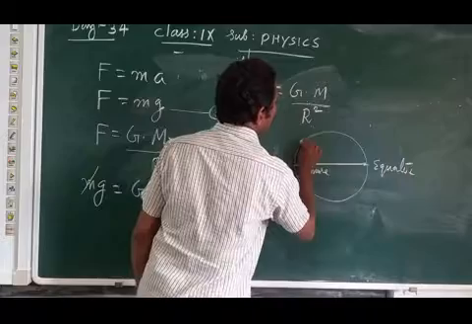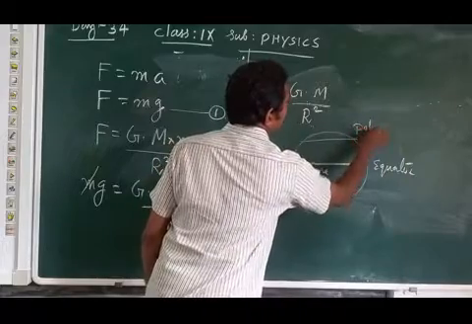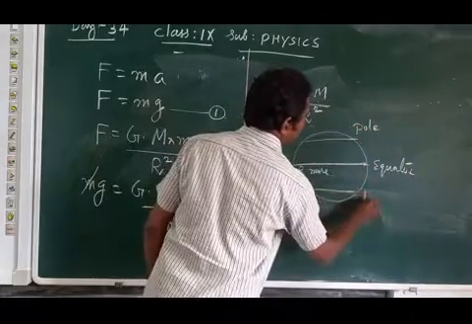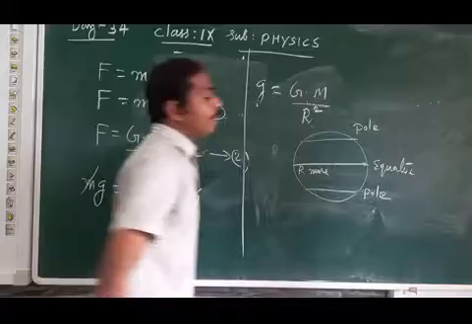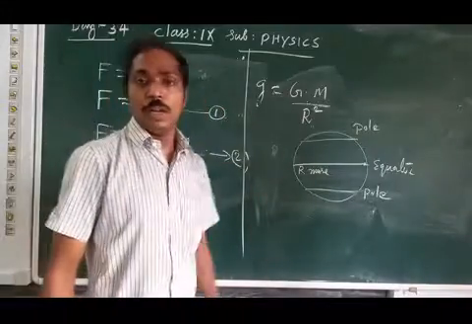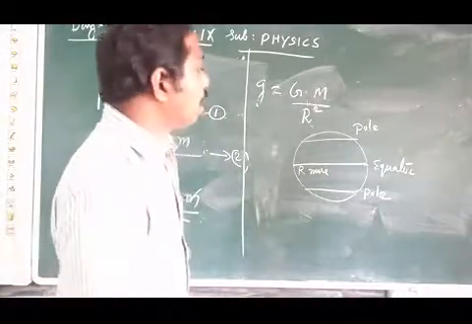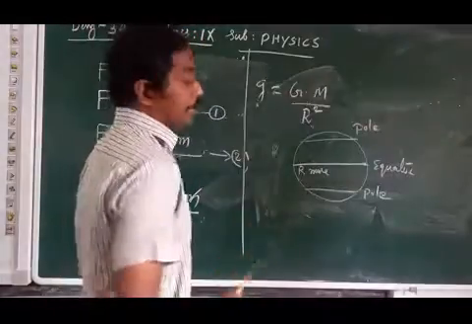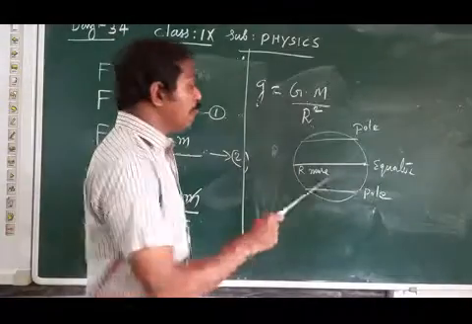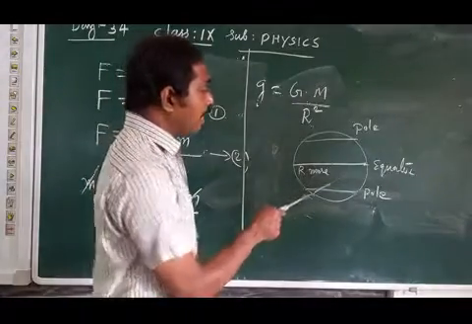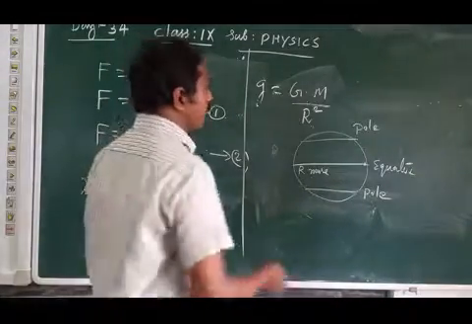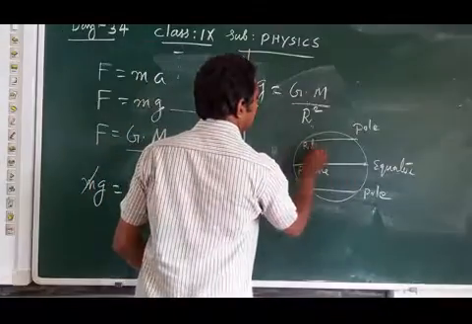Then here we call the pole, North pole and South pole. Actually, the radius is supposed to be equal, but it is not a perfect sphere. Earth's shape is not a perfect sphere. At the equator the radius is more. Here the radius is less.